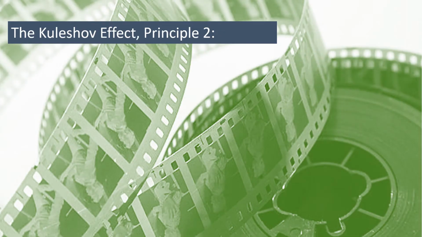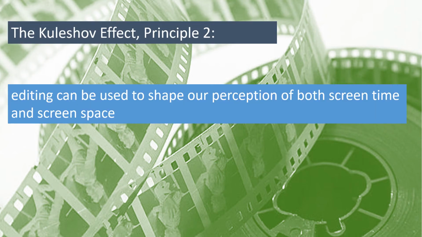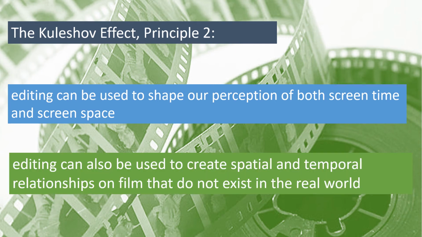This scene then demonstrates what we might think of as the second principle of the Kuleshov effect, which concerns the ways in which editing can be used to shape our perceptions of both screen time and screen space. Not only that, but because editing is routinely used to do this in movies, this principle also underpins the additional use of movie editing to create spatial and temporal relationships on film that do not exist in the real world.